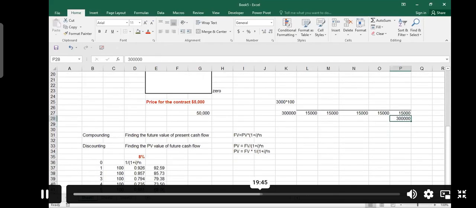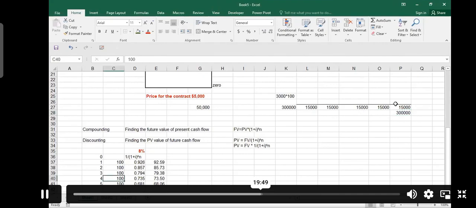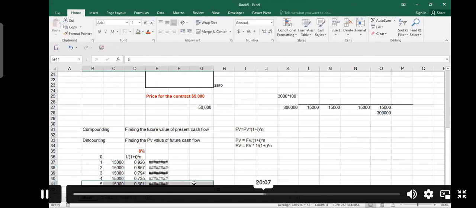Is this a 4-year bond or 5-year bond? I think it is a 4-year bond. So let's remove this one. It means we have to pay 15,000, 15,000, 15,000. And how much do we have to pay in the 4th year? In the 4th year we have to pay 315,000, right? Am I putting numbers correct or not?